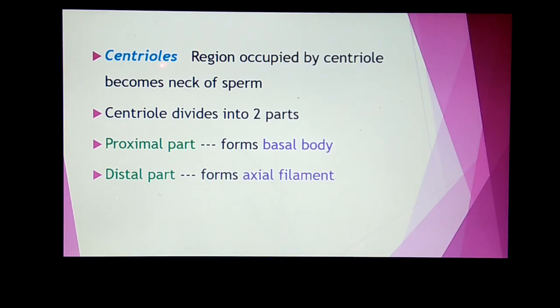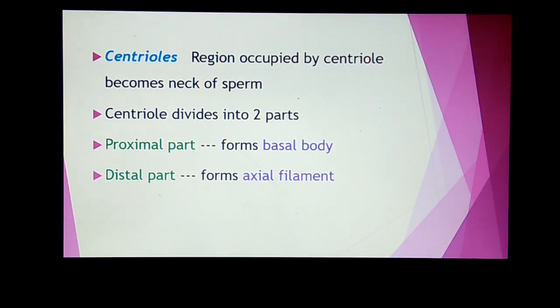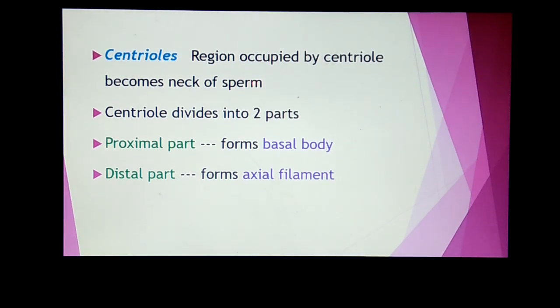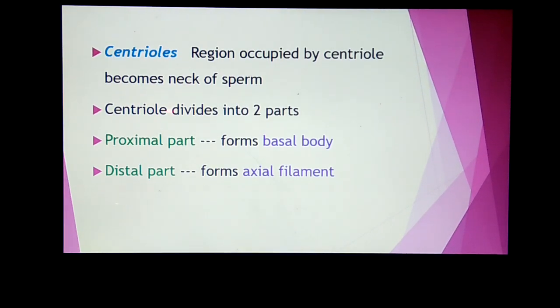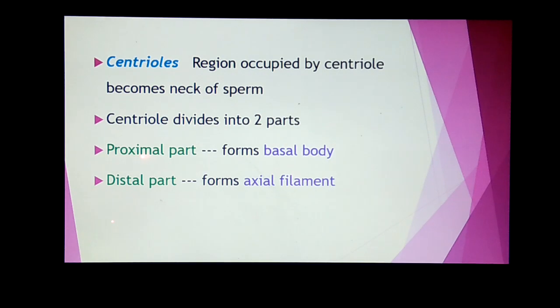The region occupied by the centrioles becomes the neck of the sperm, and these centrioles are divided into two parts. The proximal part forms the basal body, while the distal part forms the axial filament.